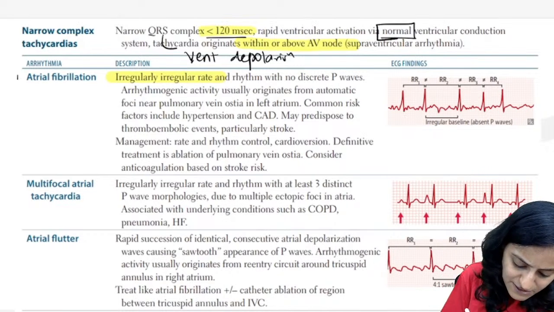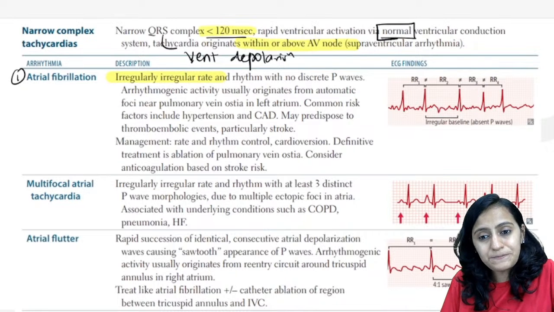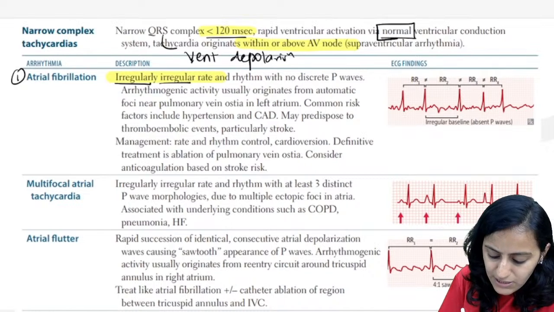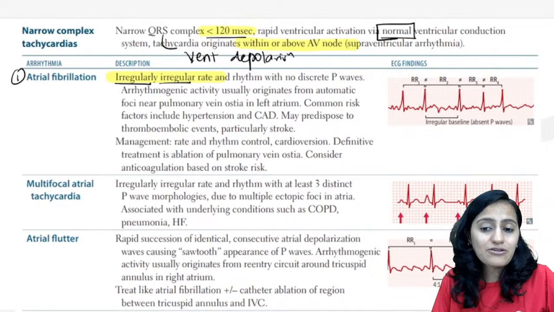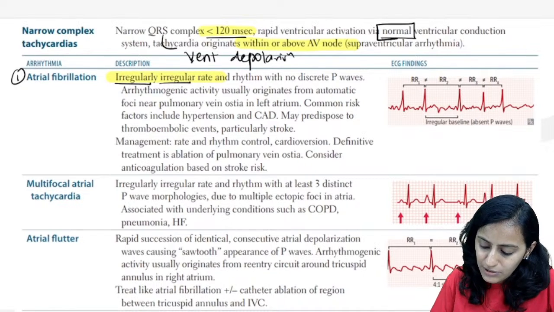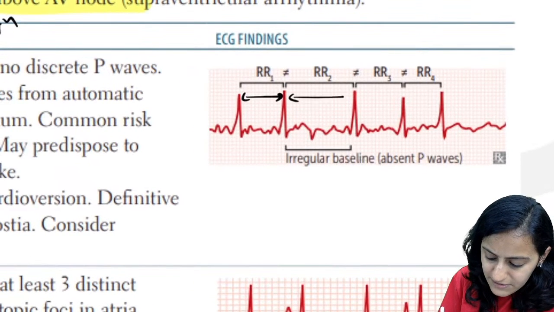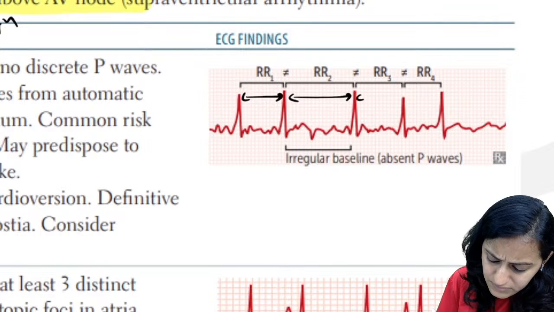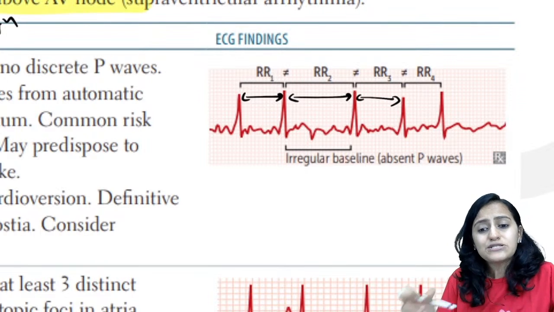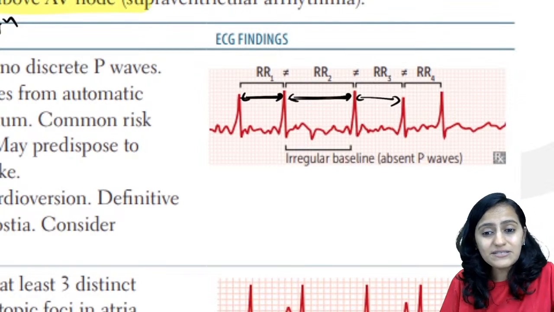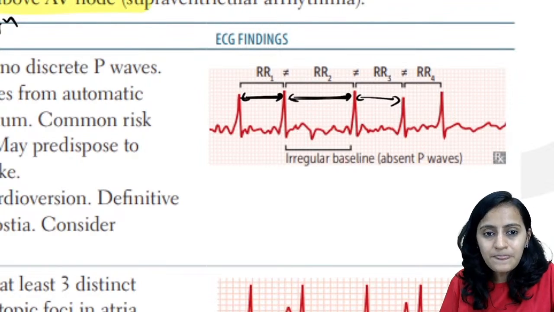So coming to the first one, atrial fibrillation. The most important point that will be given here is irregular rate and rhythm. It is irregularly irregular. So look at this ECG here. Look at the RR interval. Look at the RR interval. Look at the RR interval. So basically the RR interval is not constant, right? It's not constant. So that tells you this is irregular, right?